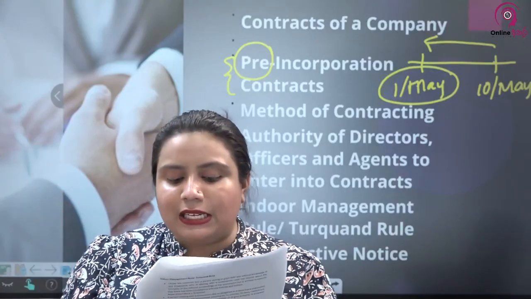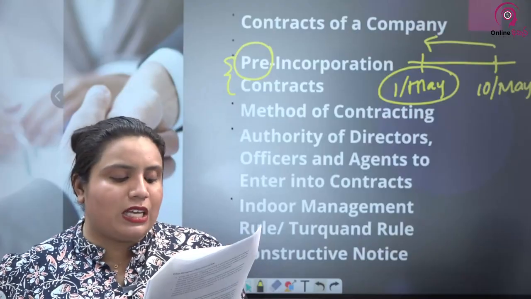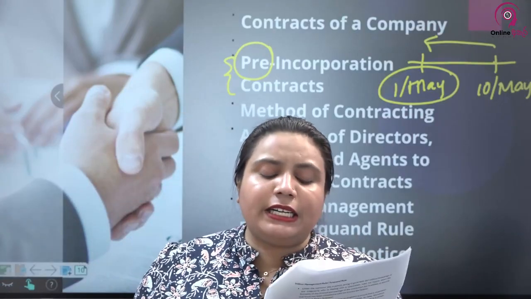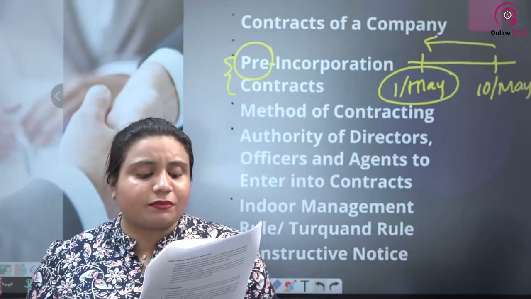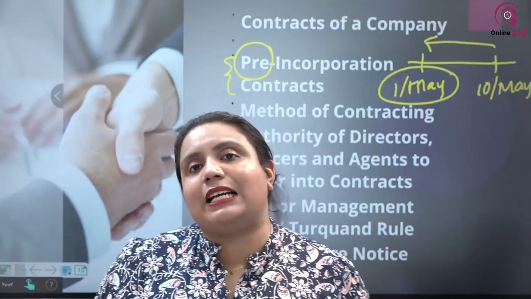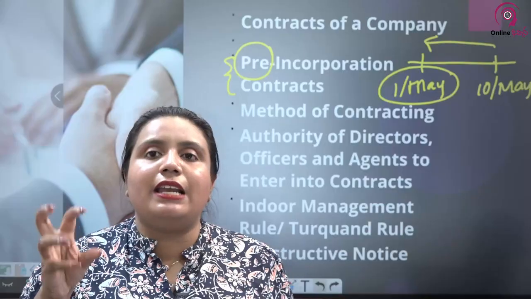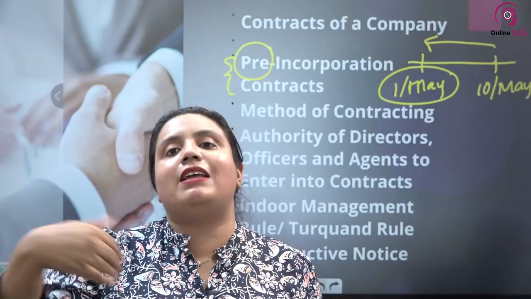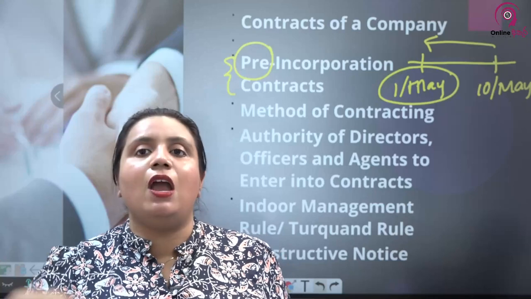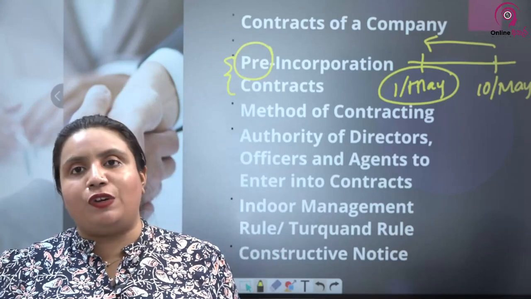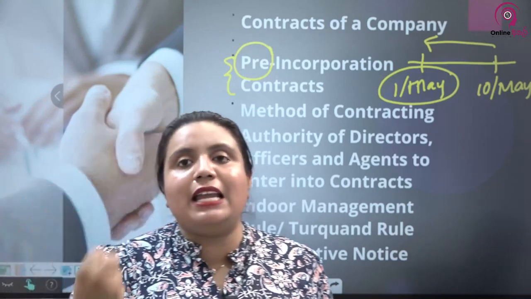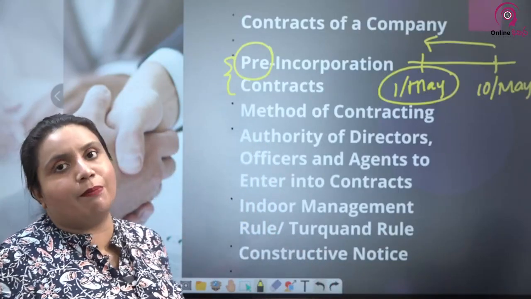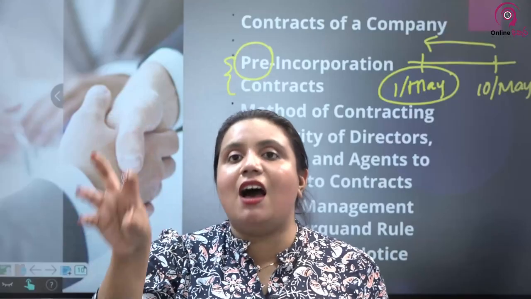They also cannot assert that the person named in the most recent notice filed under section 223 or annual return delivered under section 131 are not the directors or the secretary of the company. After you sign under the company seal, you cannot come forward and say that you don't have the liability or the responsibility or that you are not the appointed official. That cannot be said. If you sign under the company seal as a director or any other officer or agent of the company, you are liable on behalf of the company.